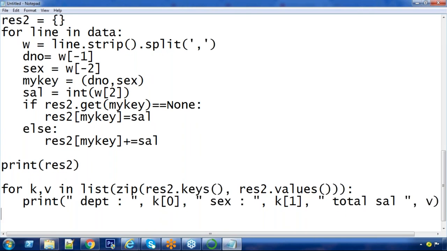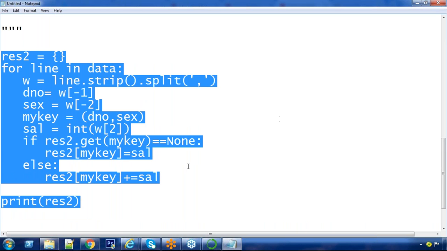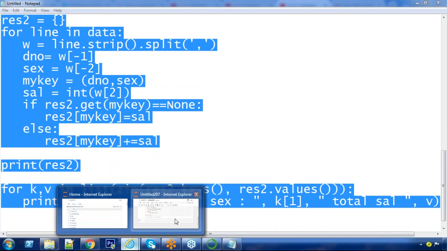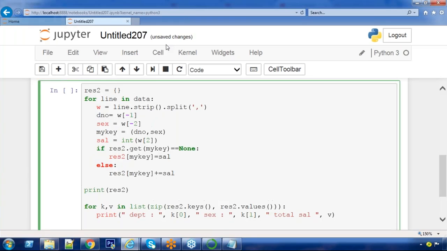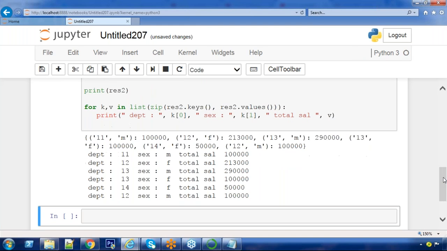Just check it now. Correct? 11 male total salary 1 lakh. 12 female. Again 12 male the last. Like that, for each department and its subgroup, sex, you will get aggregations.